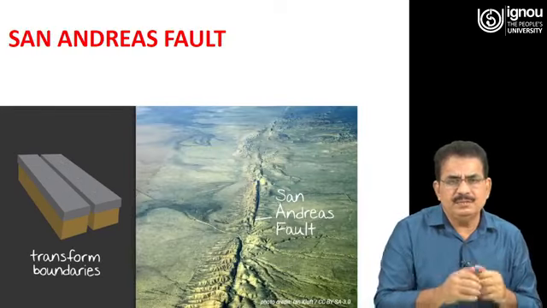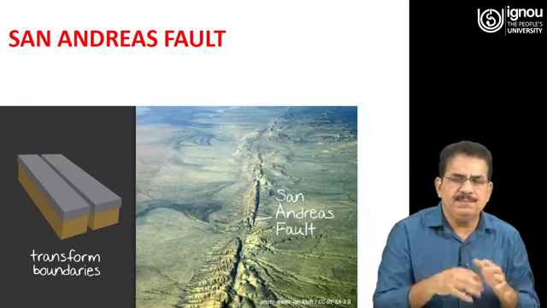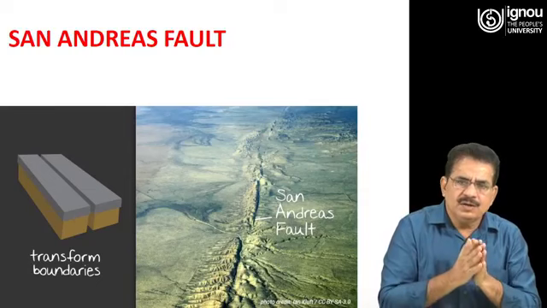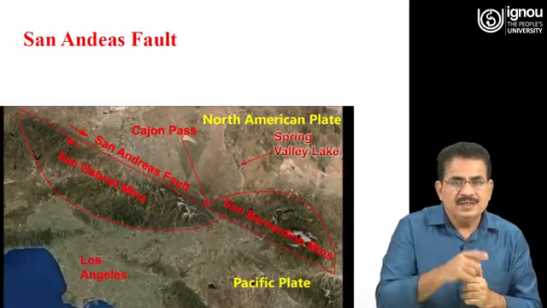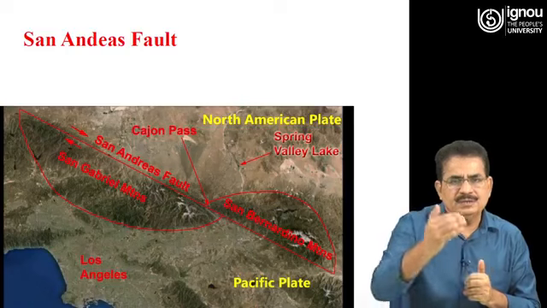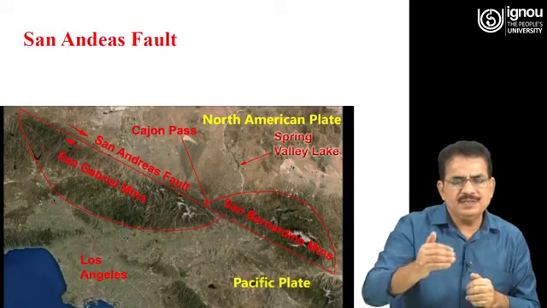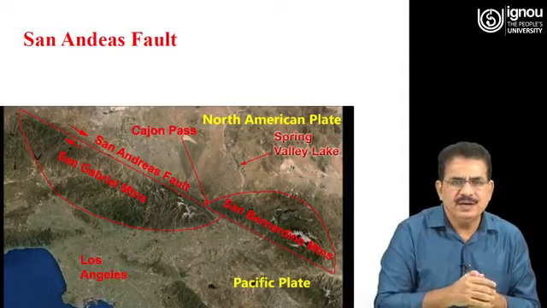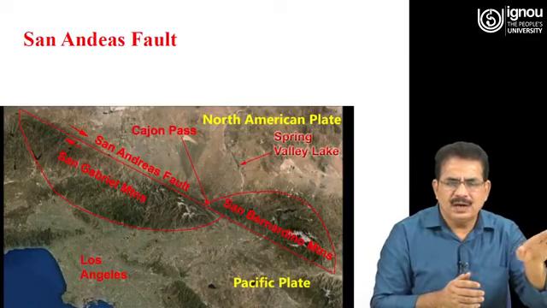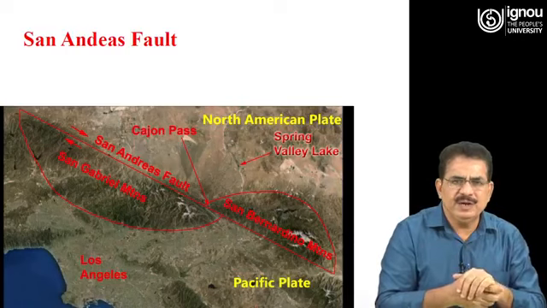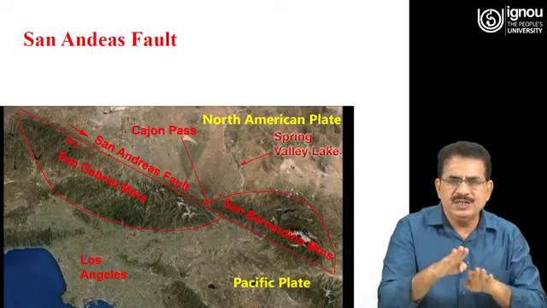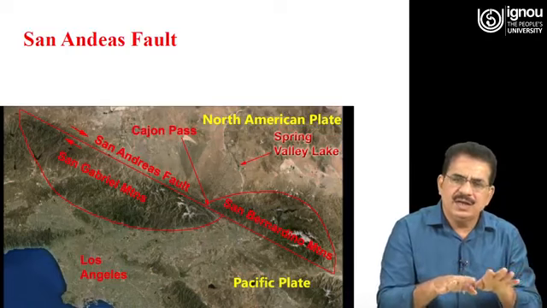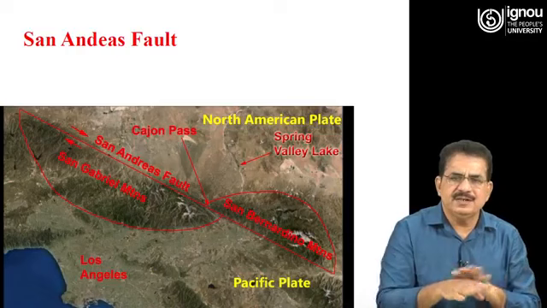And a very proper example of this transform boundary is the San Andreas Fault in North America. This is the San Andreas Fault, which is basically between the Pacific plate and the North American plate. The Pacific plate is moving upside and this North American plate is moving downside. So, there is a transform boundary, and at this boundary large earthquakes have basically been experienced in the past.